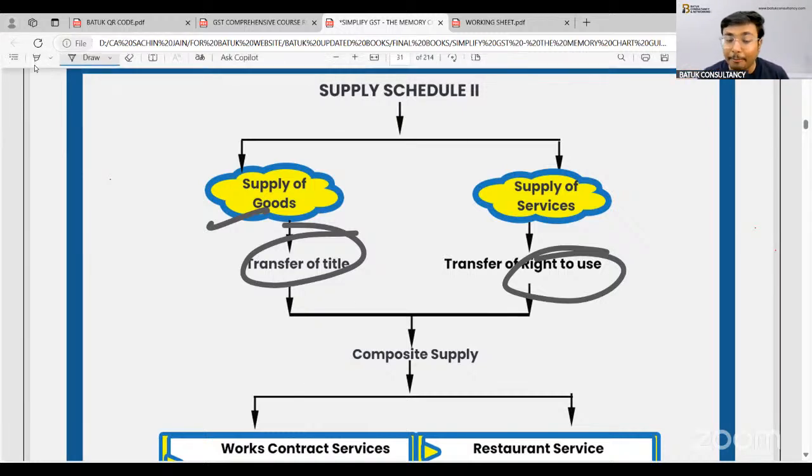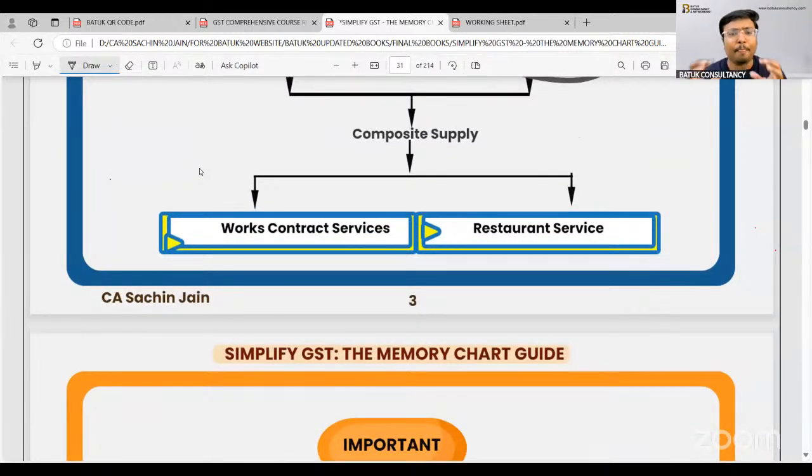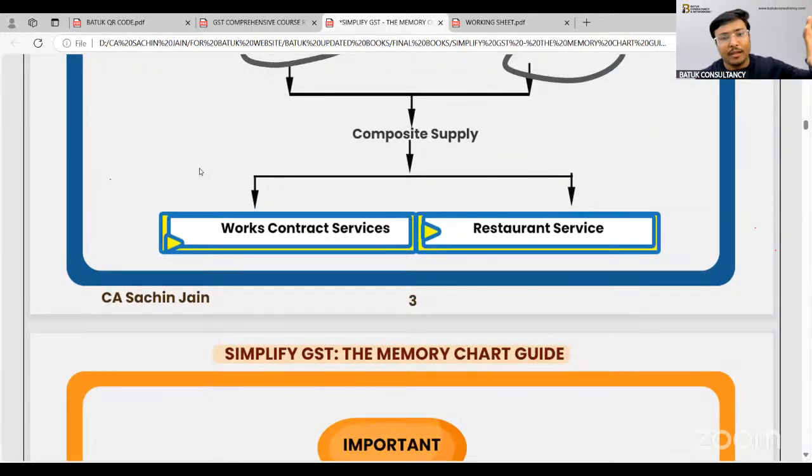Now, one very important thing is there, sir, composite supply. Composite supply means two or more supplies. In that composite supply, they have covered the works contract services and the restaurant services. Because in case of works contract services, there is an inclusion of goods plus a certain amount of services. In case of restaurant, yes, food is also there and the services are also there. So this will be treated as composite supply.